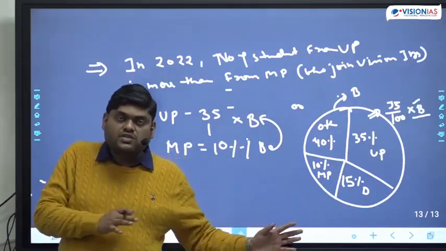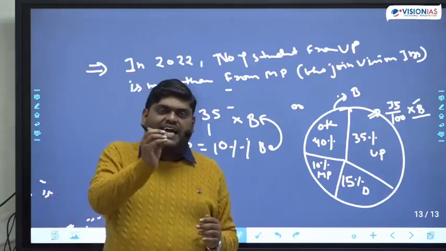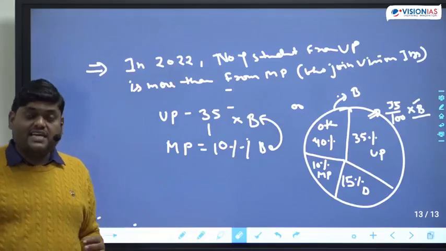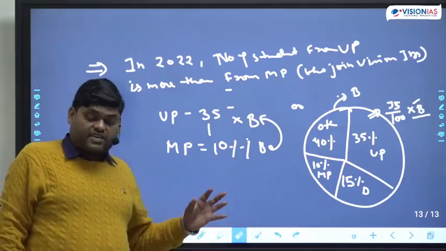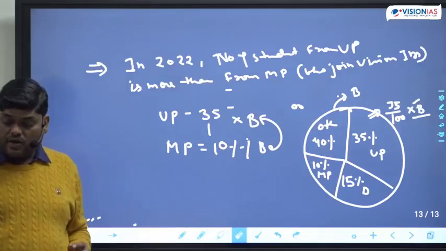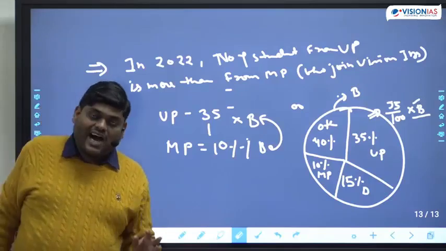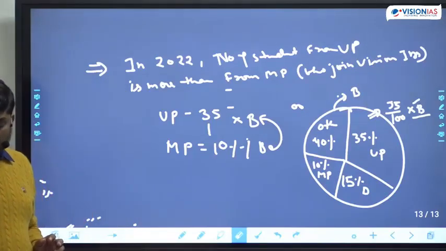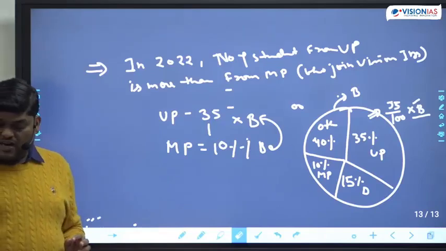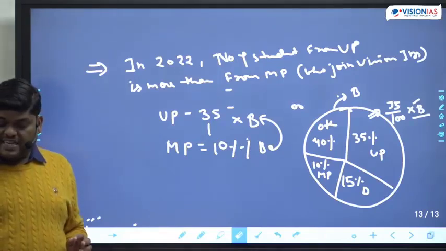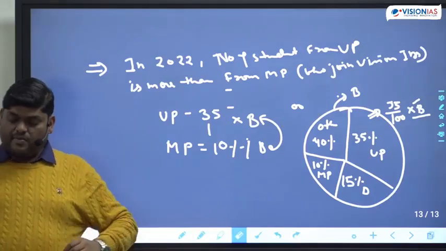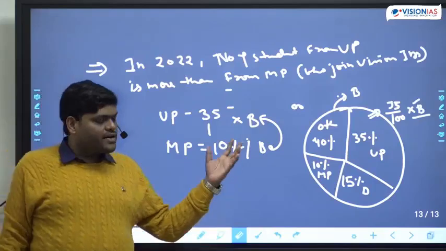But the second logic is, the percentage cannot be compared until and unless we don't have a relationship for the base value. ठीक है ना? Half knowledge is very dangerous. Understand this thing. Whenever you have half knowledge, it is very dangerous. Why is it dangerous? Because of half knowledge, you will mark a wrong option.